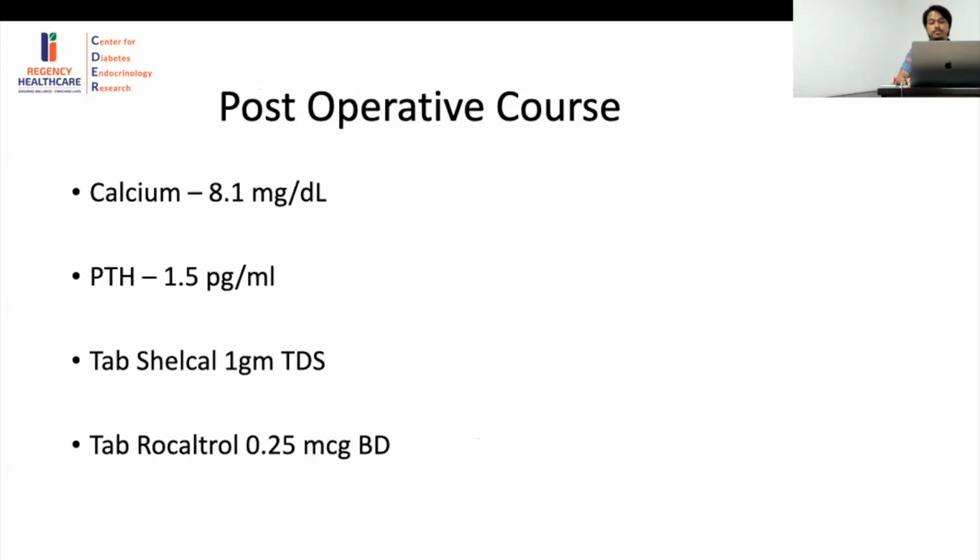So why did he develop hypocalcemia? One is that the PTH stimulus, which was driving the calcium reabsorption from the bone, is gone. Now the bones are very hungry. They will want all the calcium for themselves. Second, it was a very high PTH level, so the receptors were all desensitized. Now this PTH cannot drive the processes which PTH does.